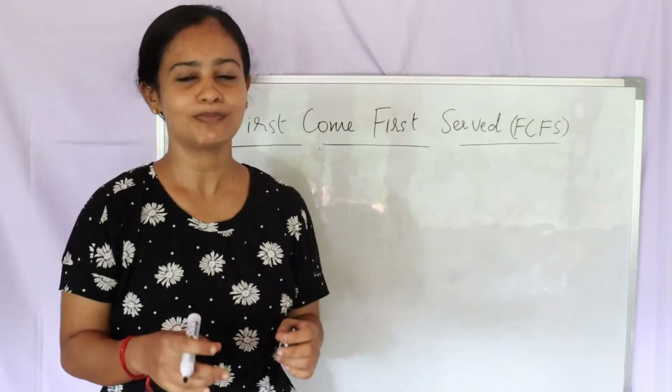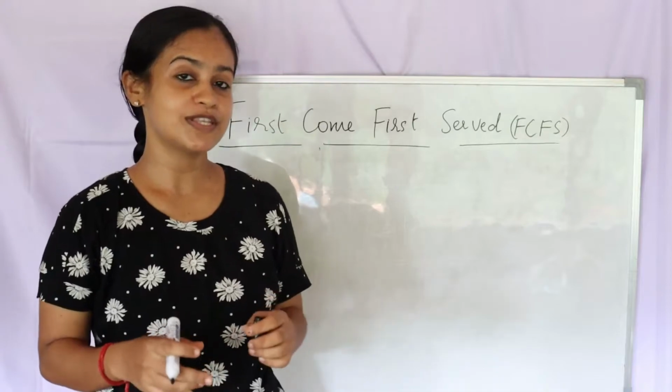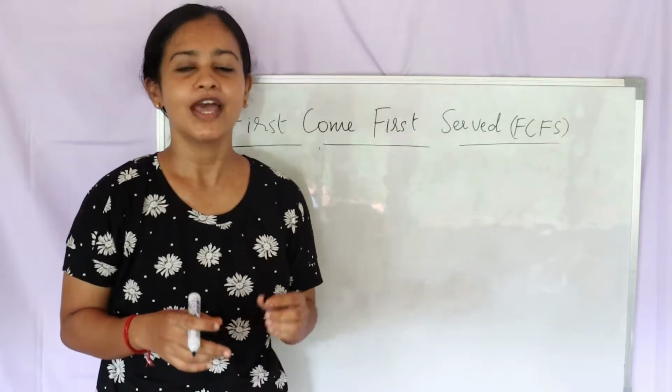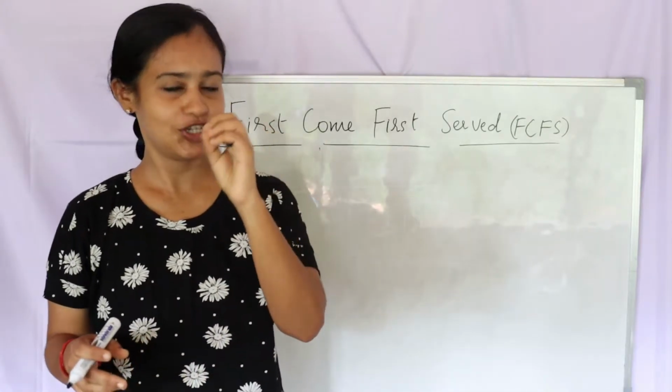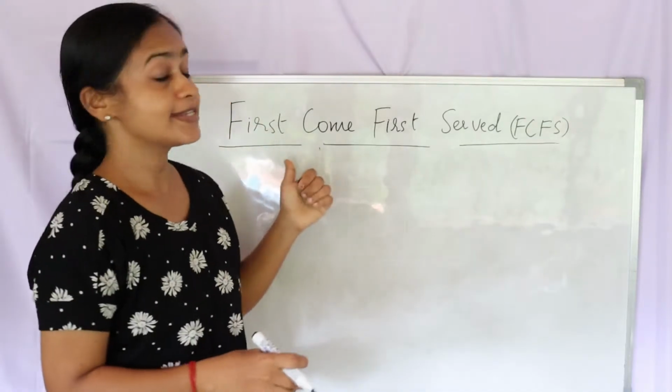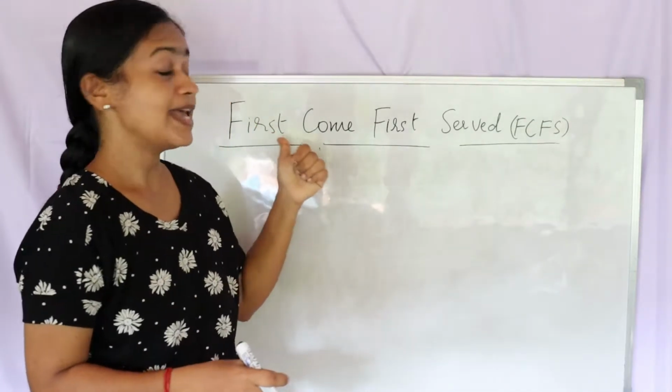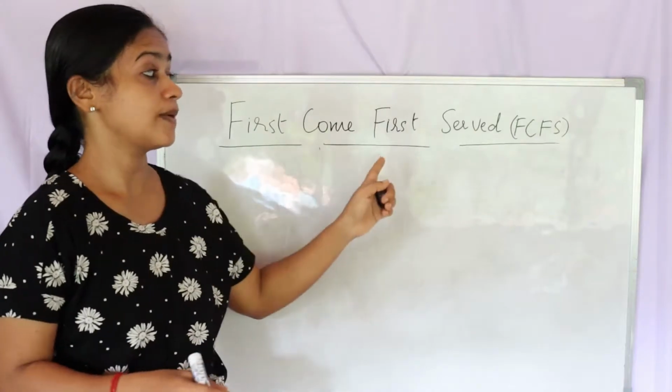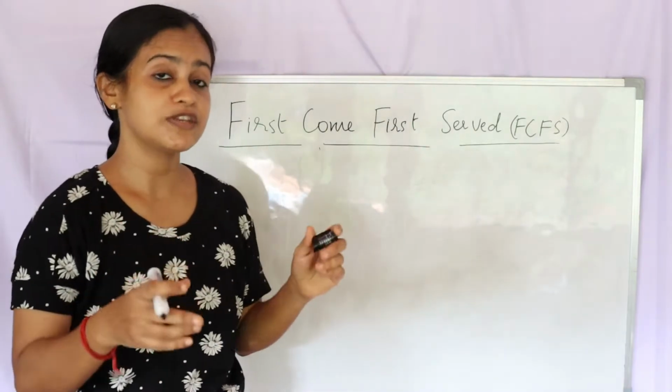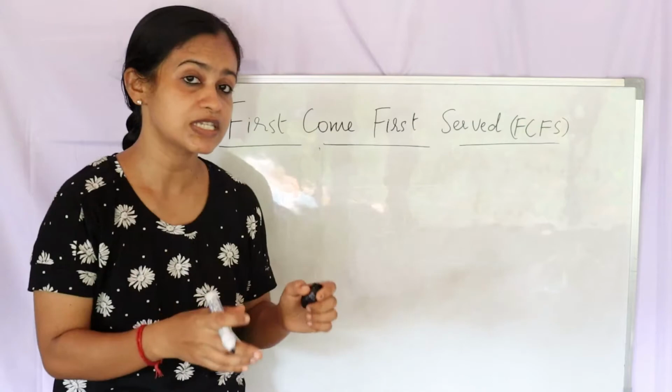In today's video, I'm going to talk about the first come, first served scheduling algorithm. It's one of the simplest and easiest scheduling algorithms. Let's understand how this works. As the name suggests, it is first come, first served, meaning whichever job or process comes first will be given